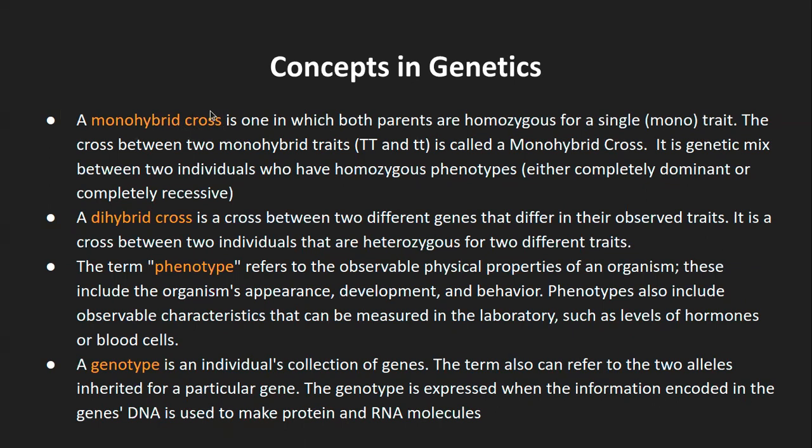Now we had earlier seen what a cross means. A test cross is nothing but a cross. So that will be monohybrid cross. Mono refers to a single trait. When you hybridize them in a cross, that is monohybrid cross. So for example, this is one particular trait, right? Let's say either tall or short, that defines a trait as height.